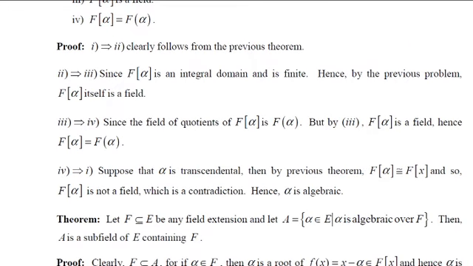Now, let us say alpha is an element in F. Then alpha is the root of this polynomial. So we have a non-zero polynomial for which alpha is algebraic over F. And what is A? A contains those alphas which are algebraic over F. Therefore, alpha belongs to A. So alpha, which was an element in F, is now present in A. Therefore, F is a subset of A.